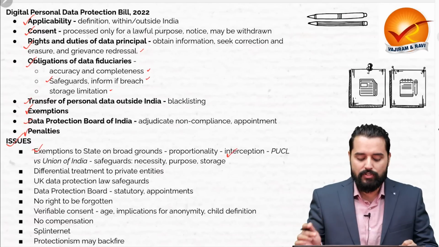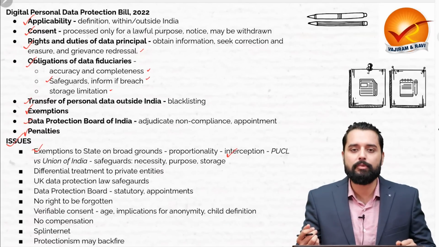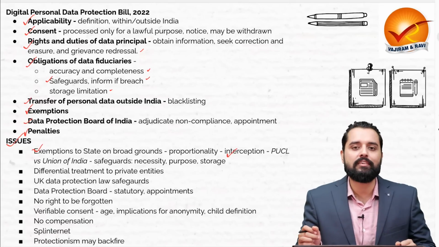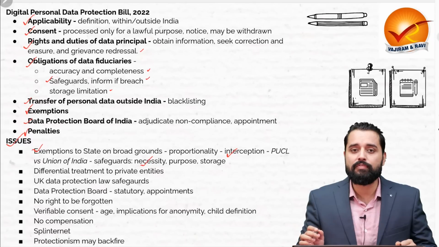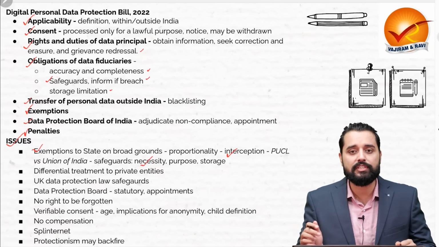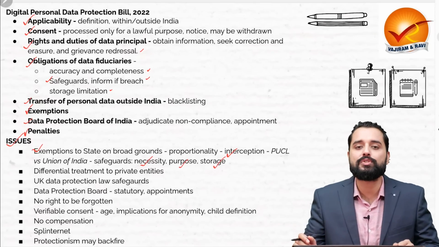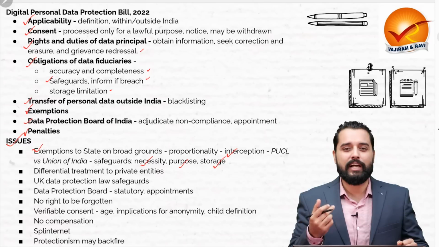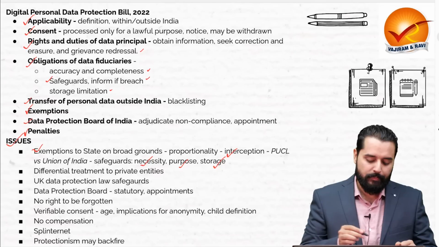Now here in case of PUCL versus Union of India, which talks about the interception of communication, the Supreme Court even gave certain safeguards. For example, there should be necessity for such interference, for such interception of communication. There should be purpose limitation and there should be storage limitation. So such guidelines should also be embedded in the language of the data protection bill, it is argued.